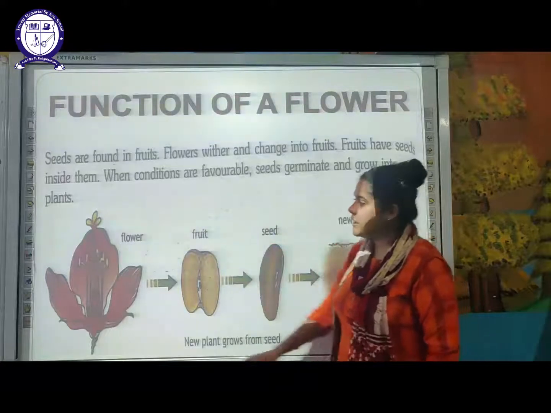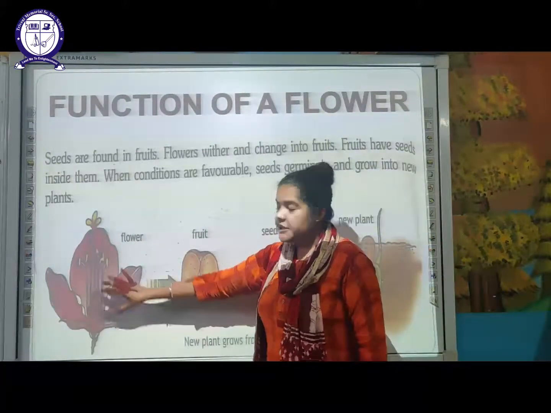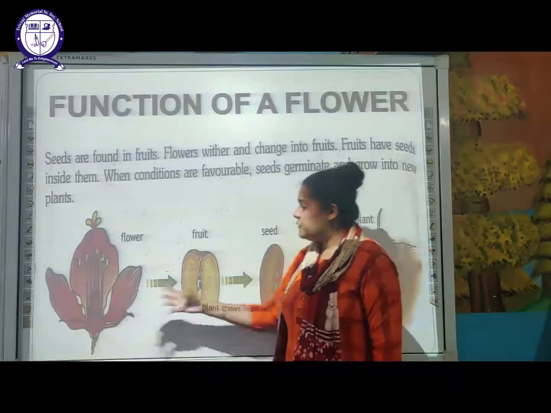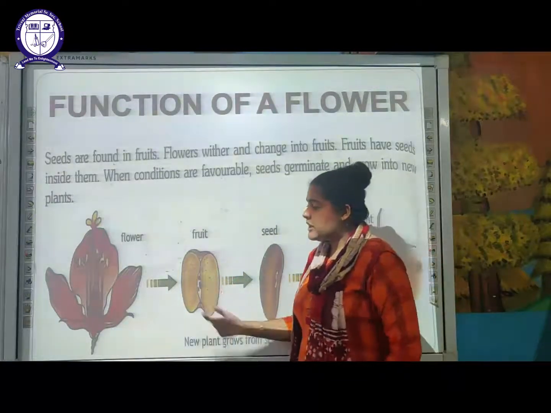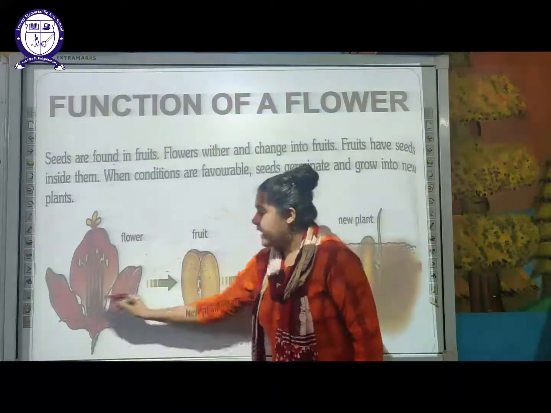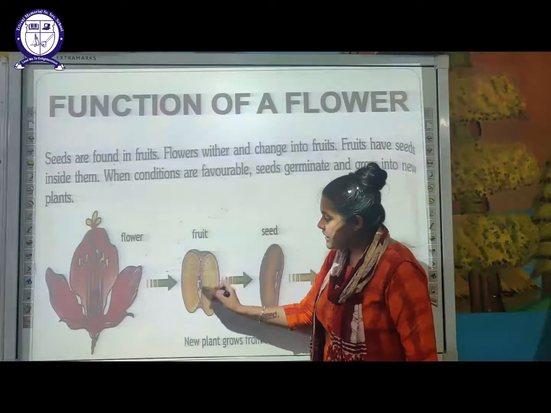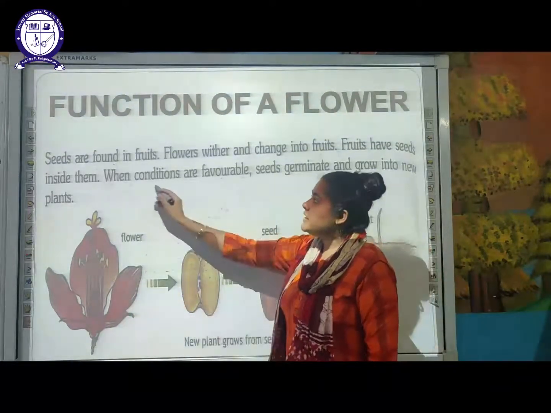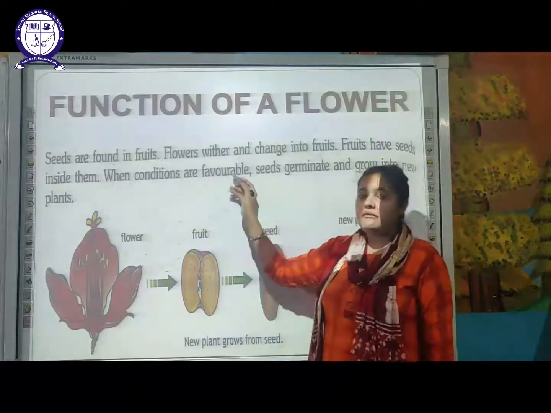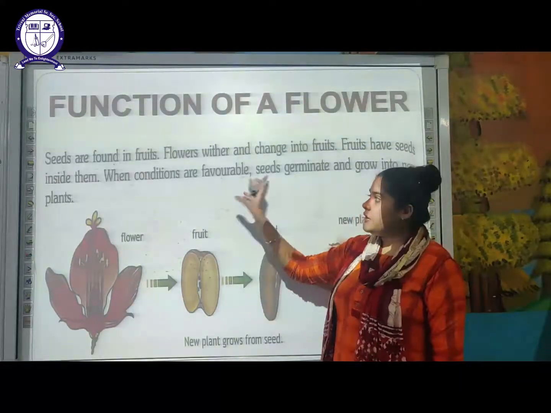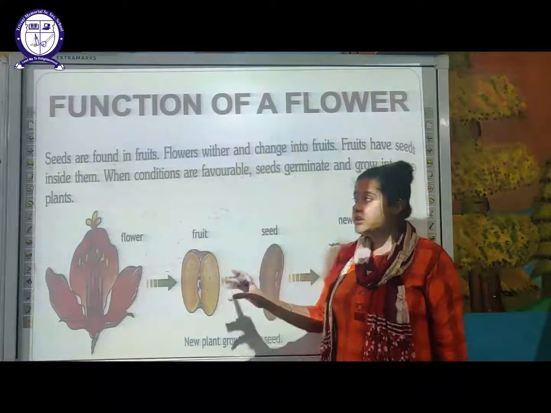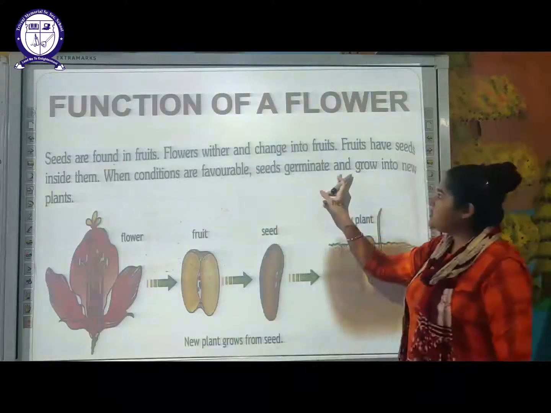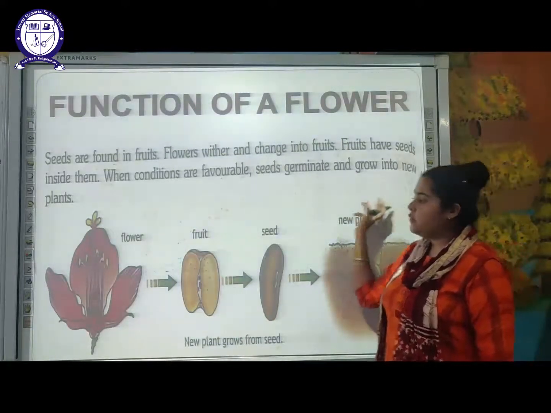As you can see here, this is a complete flower. It will wither and convert into a fruit. This fruit has developed from the ovary part, and inside the fruit you can see the black dots. These are nothing but the seeds. When conditions are favorable, that means when you sow those seeds in moist soil, the seed will start to germinate and grow into a new complete plant.